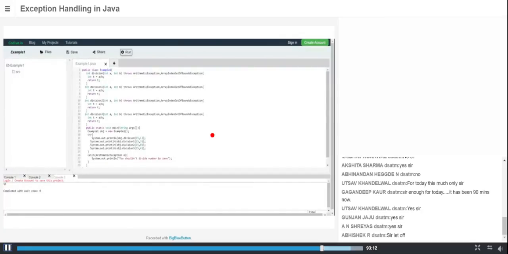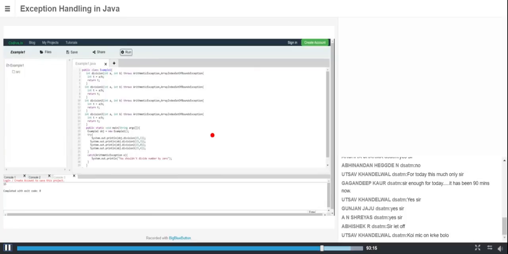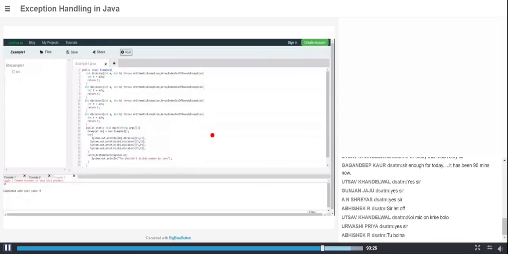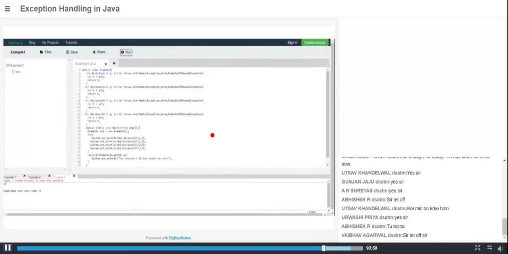If I am not using throws, I should have a try and catch block in each method. This method is different, this method is different, this method is different. For each different method, I should have a separate try and catch block to handle any exception that occurs. So what happens if I have 1,000 methods? If I put a try and catch block of the same type in each method, it will keep increasing my source code lines. Of course, it's a tedious job. To avoid that, we are going to use throws.